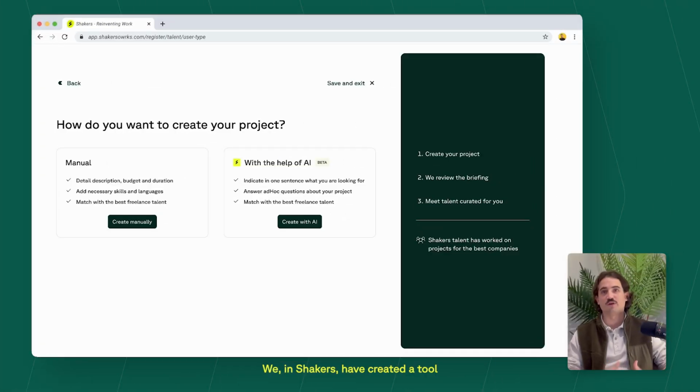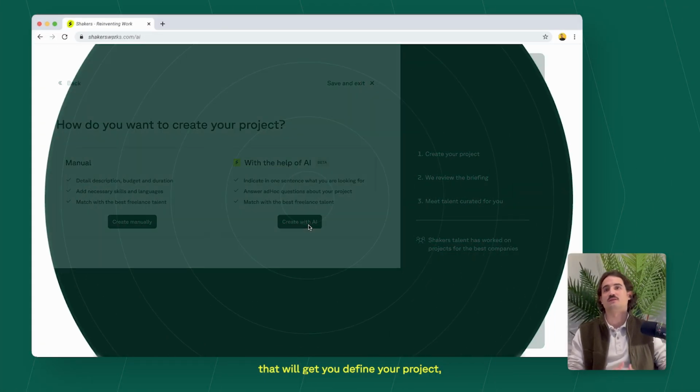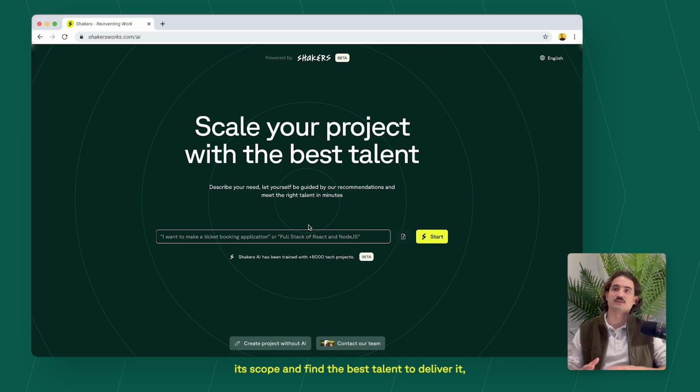We at Shakers have created a tool that will help you define your project, its scope, and find the best talent to deliver it, in minutes, making sure that you make a decision based solely on your company's interest. Let me show you how it works.